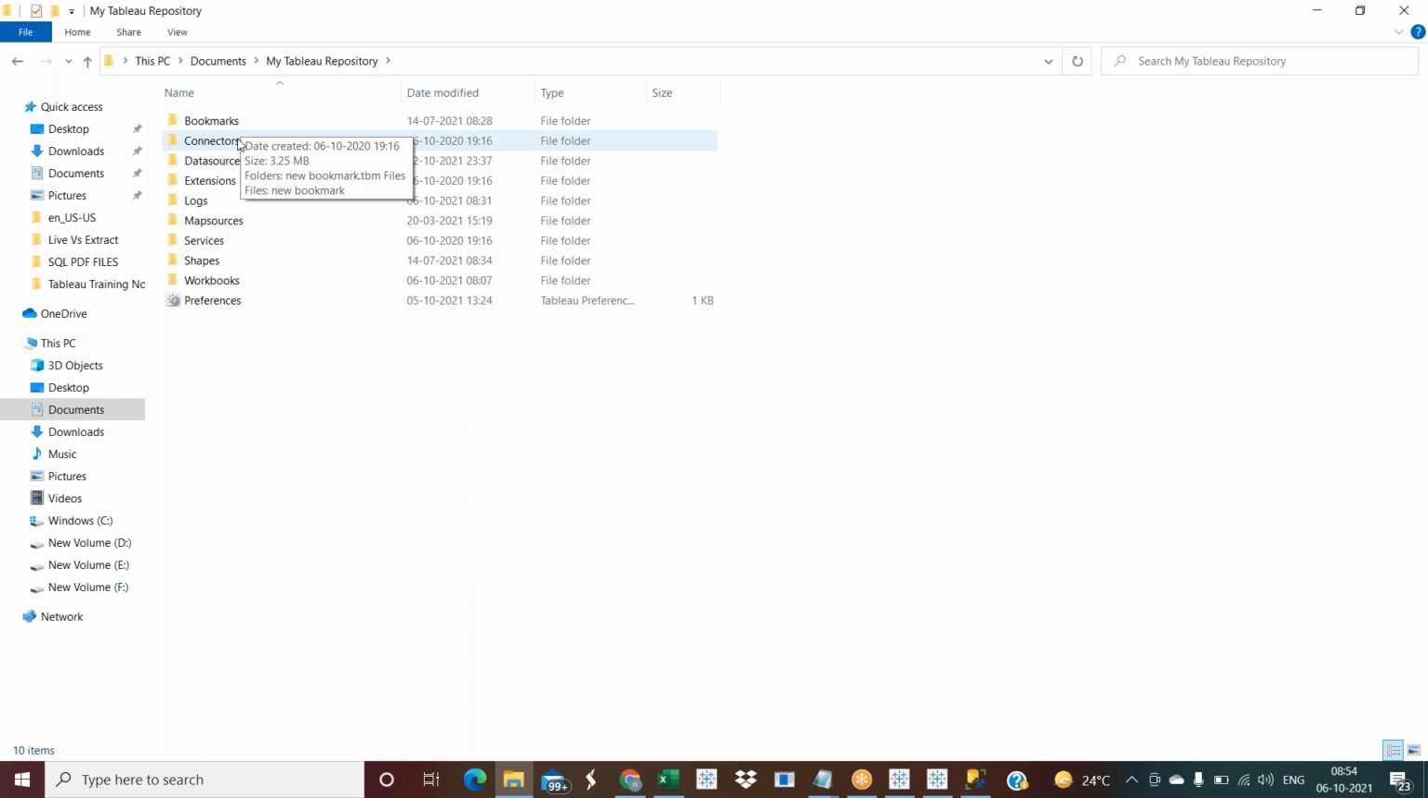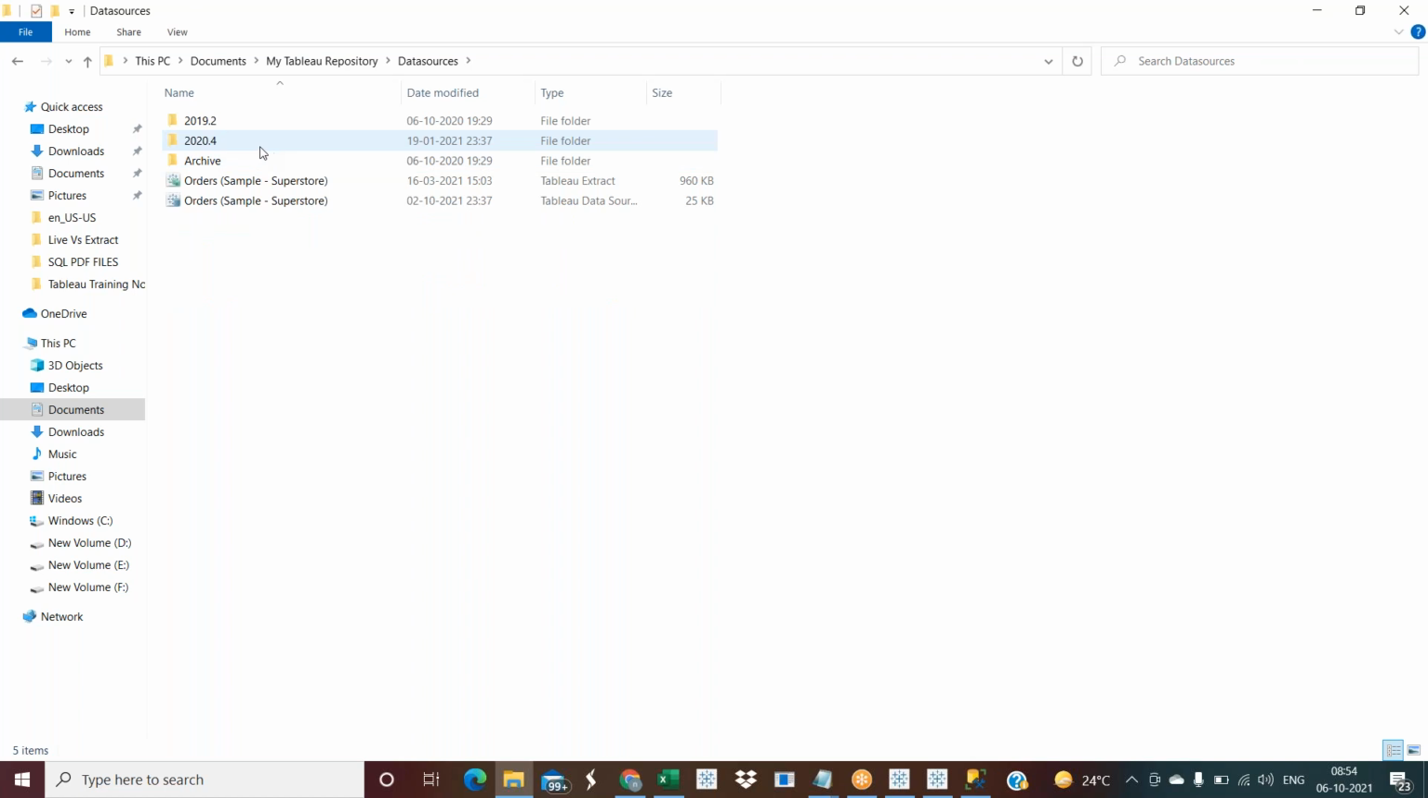But as of now, you can see Data Sources. Just double click on Data Sources. Go to the version 2020.4, or whatever version you have installed. Double click and go. Now you can see the Sample Superstore Excel file. Browse from Tableau and connect with this Excel file.